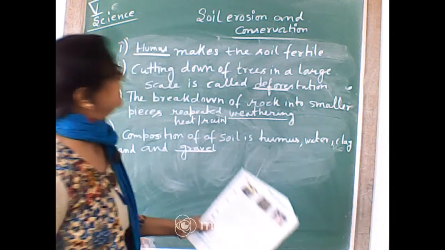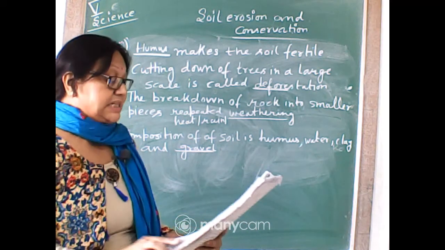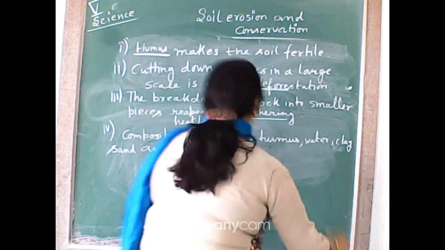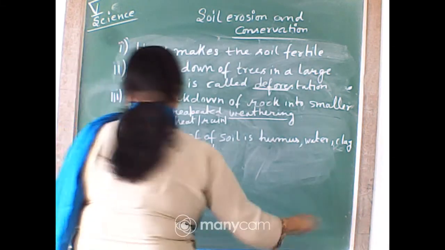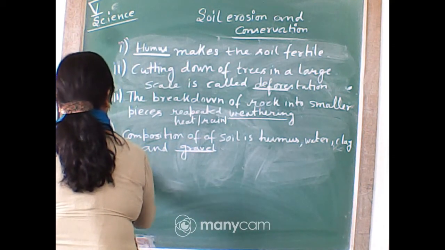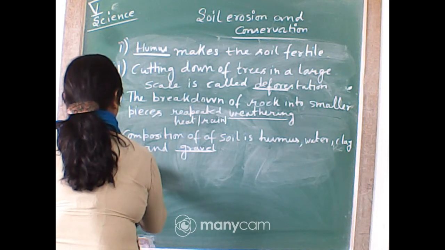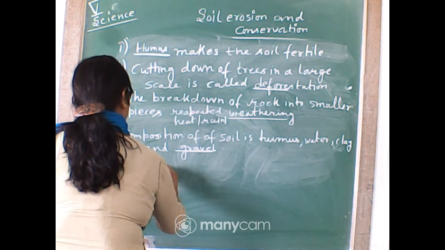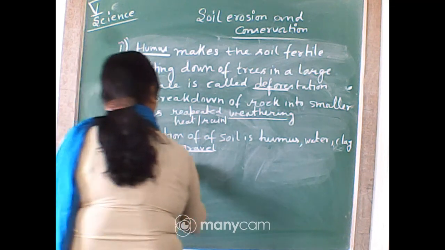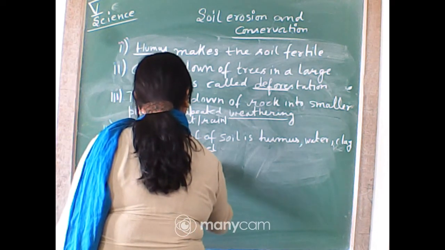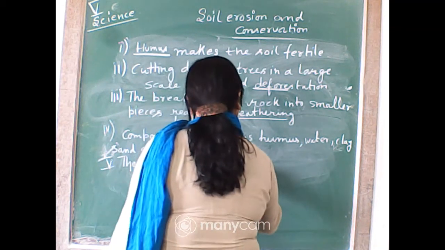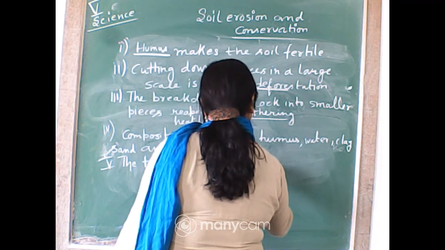Okay, this is gravel. Now, the next, the uppermost, now write down the third layer of soil is called.